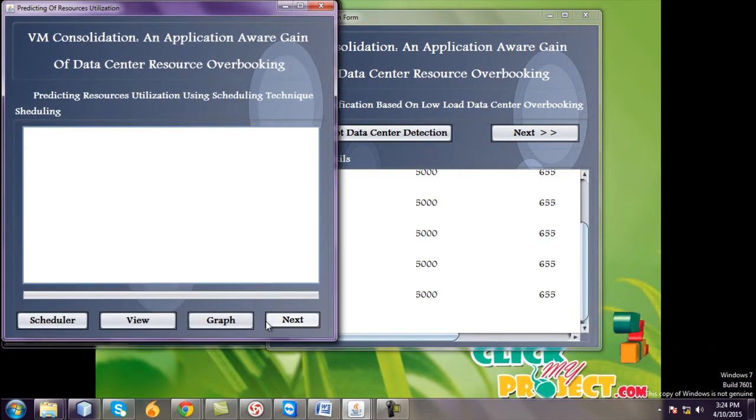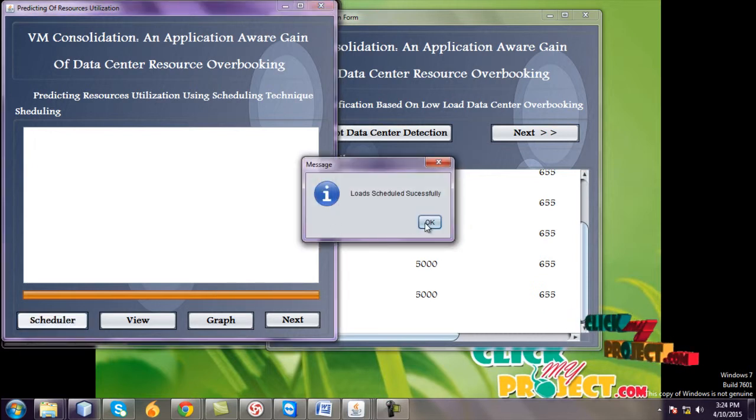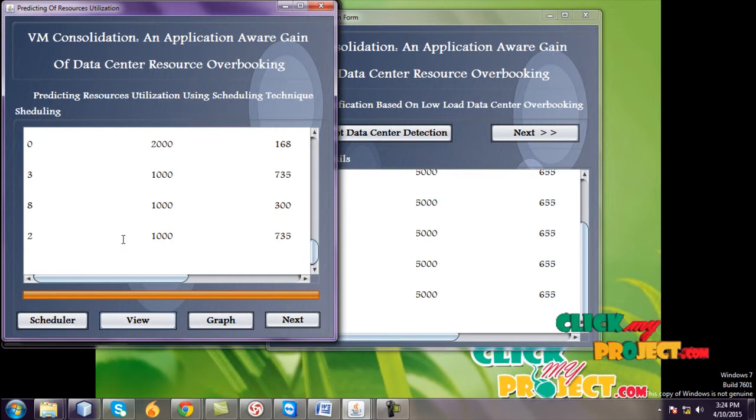This is the scheduling algorithm used in this process. Predicting resource utilizations using the scheduling technique. Go to scheduler. Loading the scheduling process and go to view.